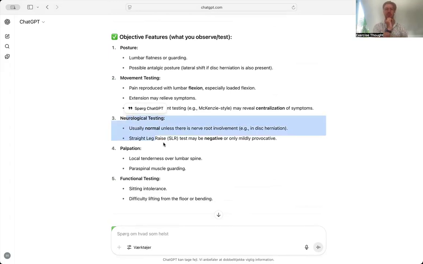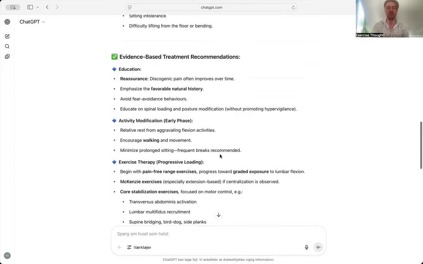Sometimes we can get a positive straight leg raise or a positive slump test. Although some would argue that it's not the nerve that is producing the symptoms in those tests, and because it's not the nerve, therefore it's not positive as a neurological test. But positive in my eyes is a test that reproduces the patient's symptoms. So if a slump test or a straight leg raise reproduced the symptoms, then it could be said to be positive as well.